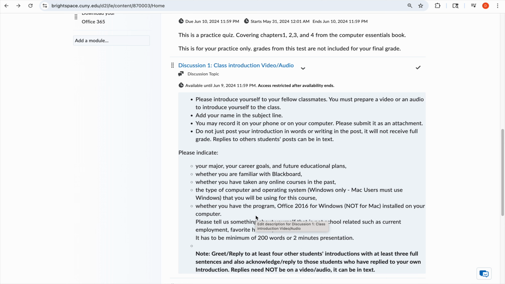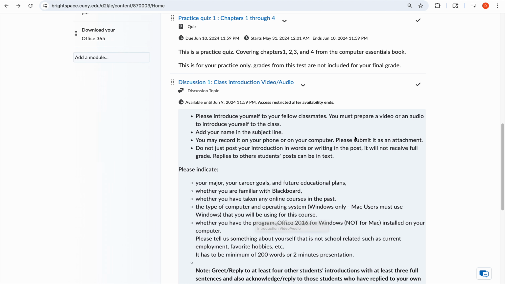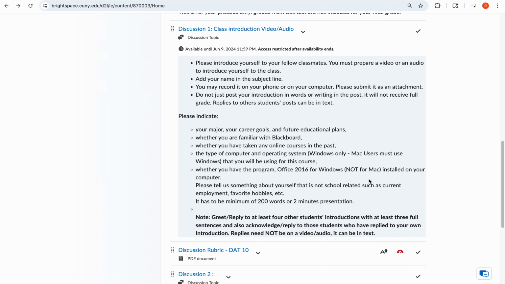Okay, just in a few words. It has to be on video and audio. You will not be graded if you post it in text. However, replies to other students can be in text. The discussion rubric is available here.